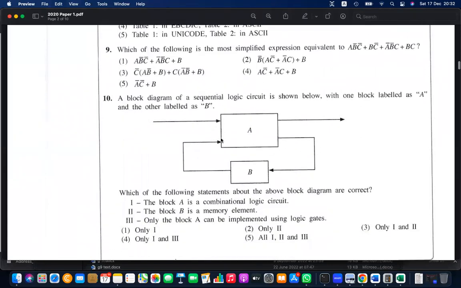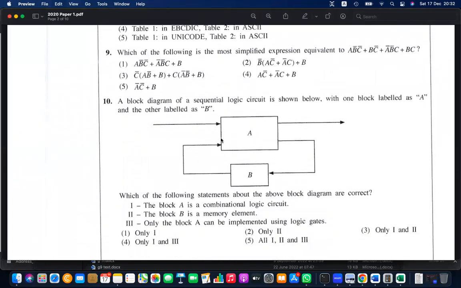Let's go for number 9. Which of the following is the most simplified expression of this one? You have to simplify either using K-maps, Karnaugh maps, or the other version, you can solve using Boolean algebra expressions. Once you solve this equation, how can you solve this? You have to take the common things out. That is the easiest way of solving this. So let's take the common things out and try to solve this very quickly.